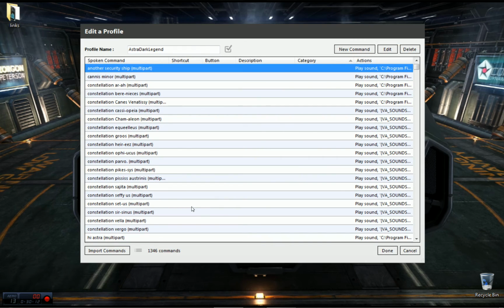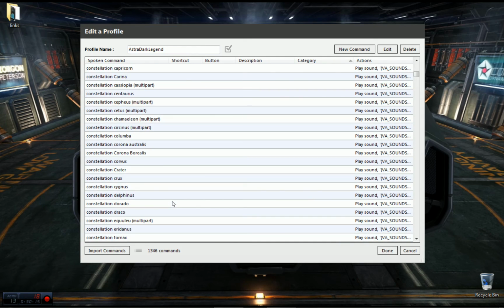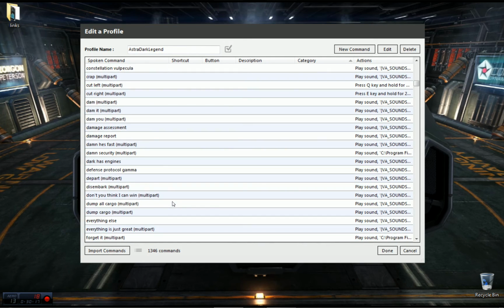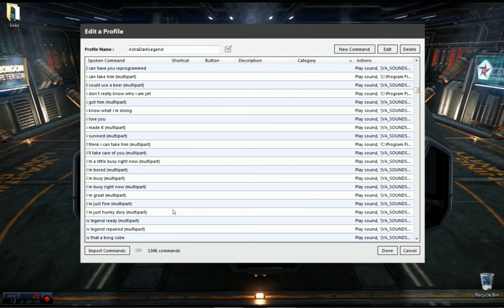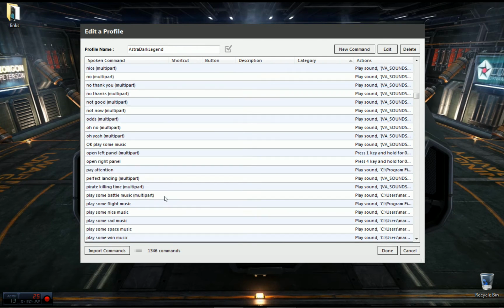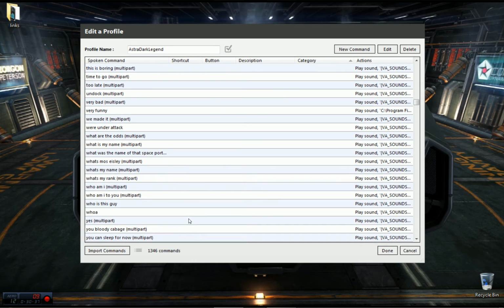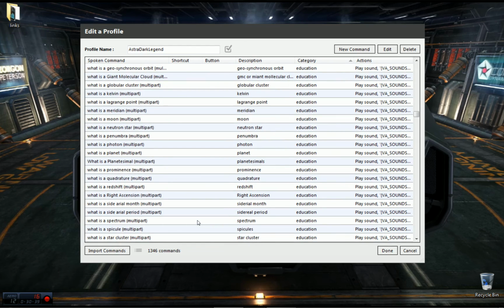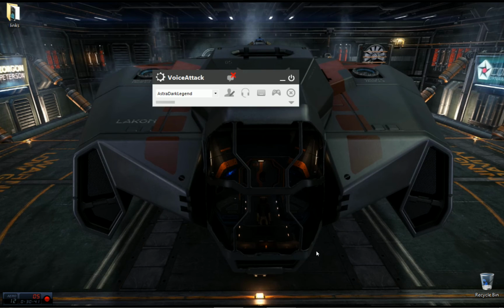But feel free to dabble, ask questions. I may end up sharing my profile. I certainly don't mind giving it away, but word of warning, I have remapped all the key bindings for my specific setup. If you have Elite Dangerous and you use the defaults, my profile will not work with your game. But I would certainly be happy to share my profiles. And I'll have to share the key mapping as well as a text file with that if you want to use that and not goof up your game.